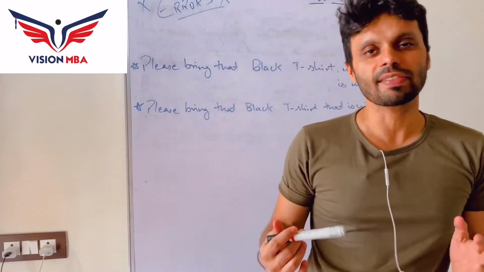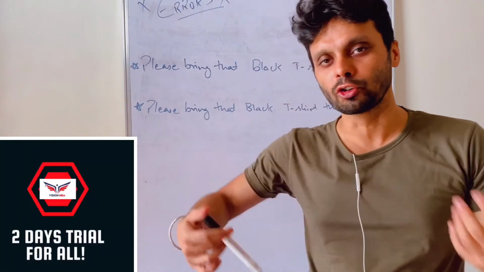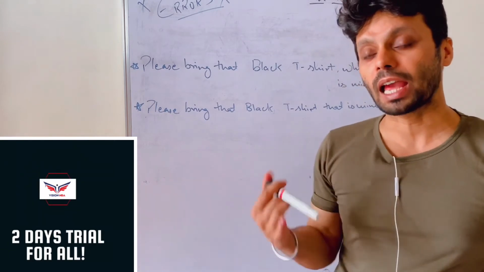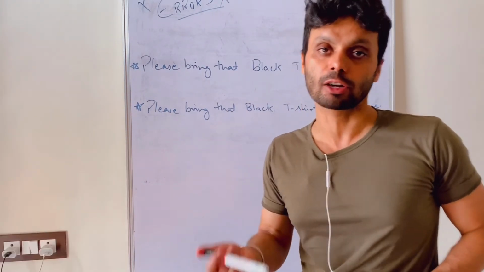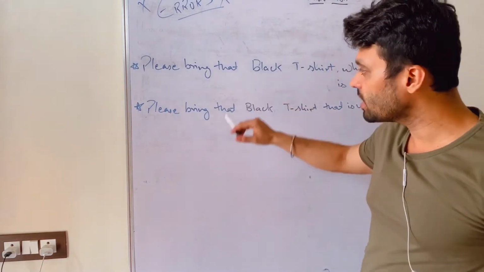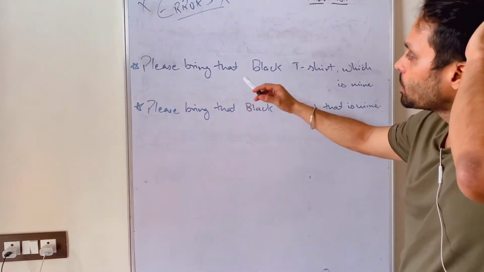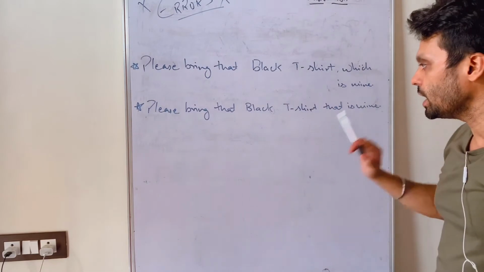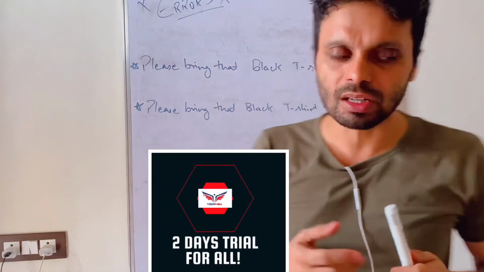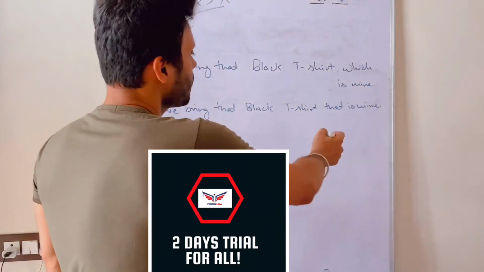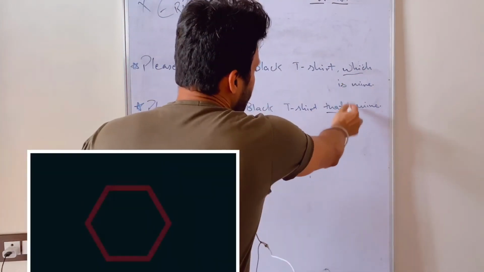Guys, as I said, my job is to feed your curiosity, to make you understand why a certain grammatical aspect in a sentence is right or not right. Now look at these two sentences. Please bring that black t-shirt which is mine, and please bring that black t-shirt that is mine. Now ask yourself in these two sentences, which is right, which or that?